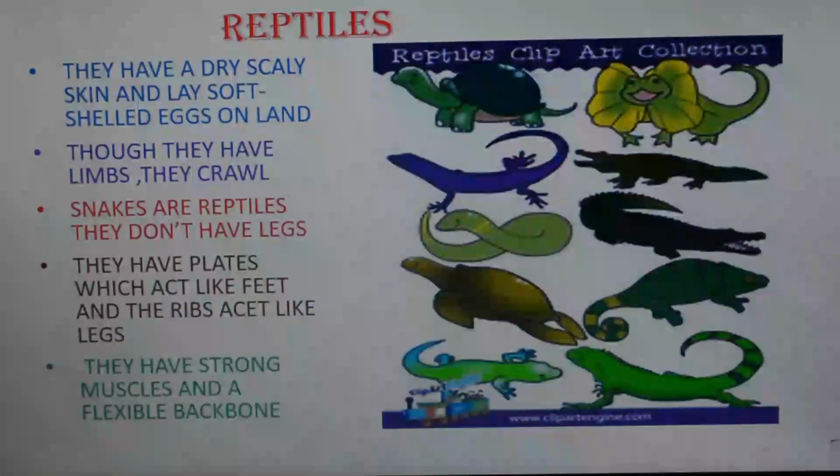Next we learn about reptiles. Have you seen any reptiles? Yes, give some examples. Lizards, crocodiles, turtles, tortoises, snakes. All these are examples of reptiles. Reptiles crawl with their short limbs. Normally they have short limbs and they crawl using them. You must have seen a lizard crawling using its four limbs. Yes, so they have short limbs.